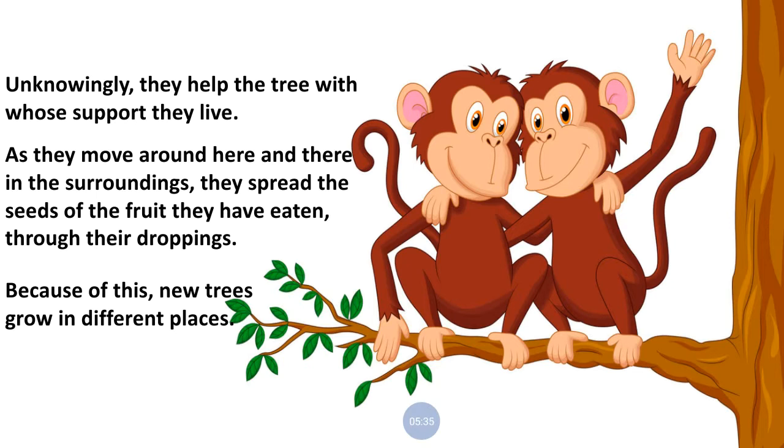What happens is that in the rainy season the seeds get rain water, and they grow with the help of that water. In this way these animals are helping the plants to grow in different places, and this is the reason why new trees grow in different places.